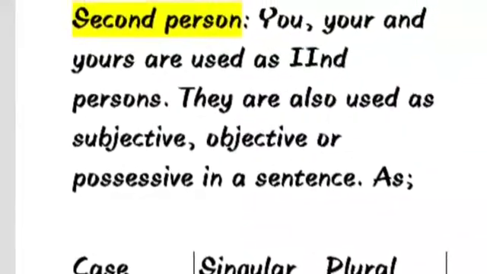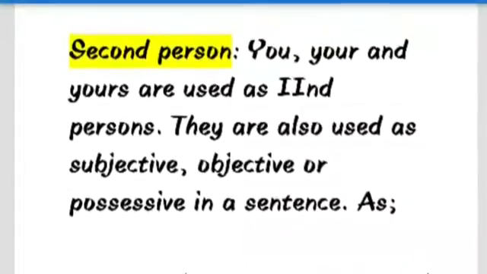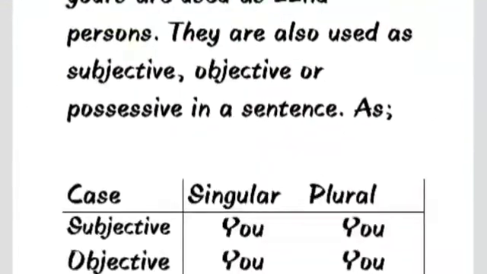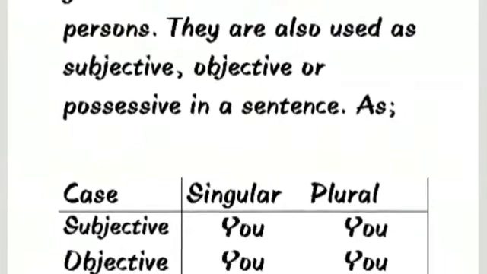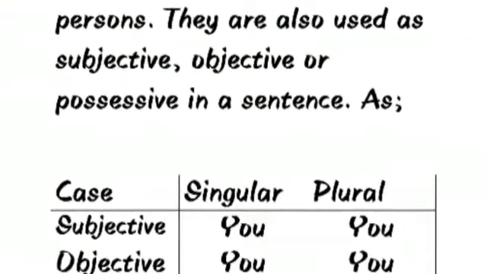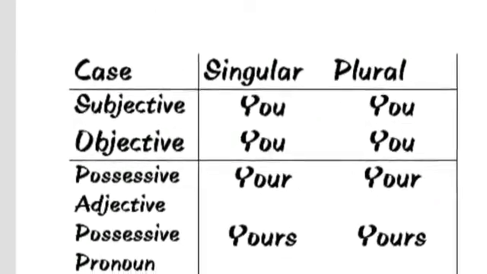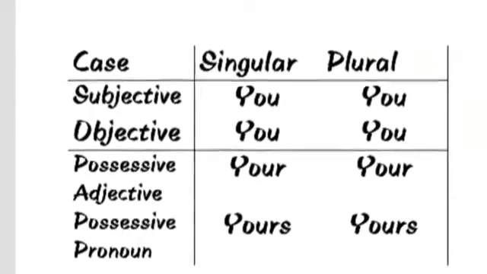Second person: you, your, yours are second persons. They are also used as subjective, objective, and possessive in a sentence. Again, see the table. The second person singular is you, and the second person plural is also you.